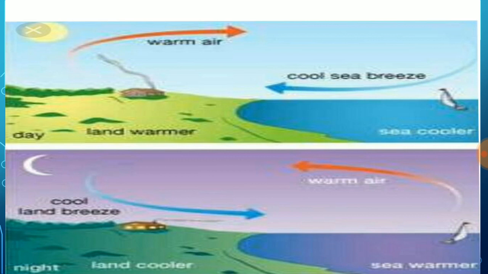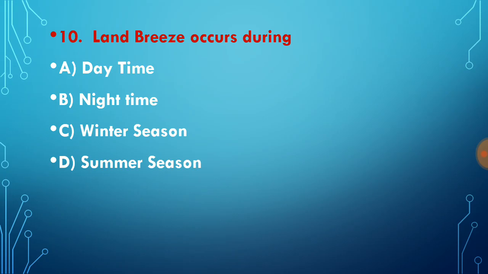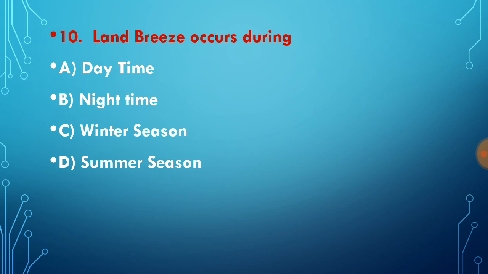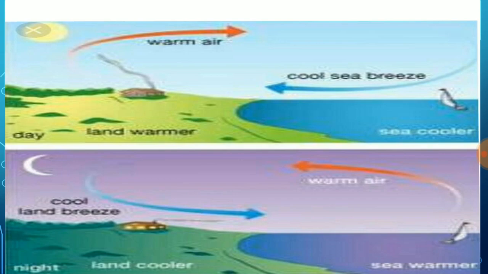In this way, the land breeze occurs during night, sea breeze occurs during day. We can relate this: sea breeze occurs during day, because in day we can see the things. So our answer for question number 9 is sea breeze occurs during day and land breeze occurs during night.